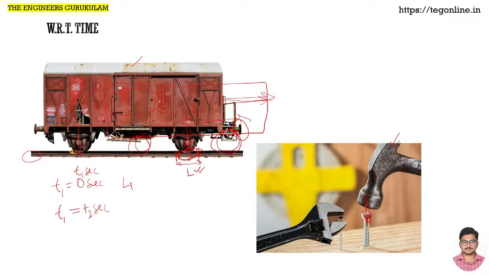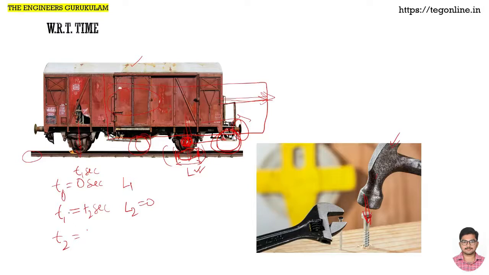This wheel has moved forward to this position. That means in this particular part there is no wheel or no load for that instant, that is, load L2 is 0.